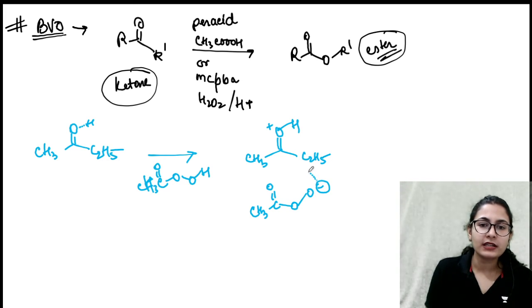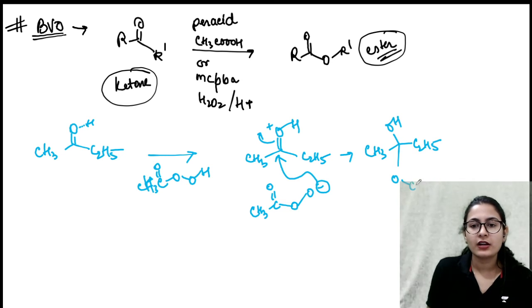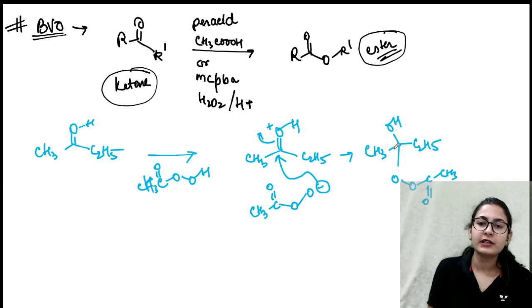So this O minus is going to fall over here, the bond opens up, alright, and you are going to get a tetrahedral intermediate with OH and C2H5, and you have oxygen, oxygen, one carbonyl, and the CH3 group. So this is your tetrahedral intermediate that you have.